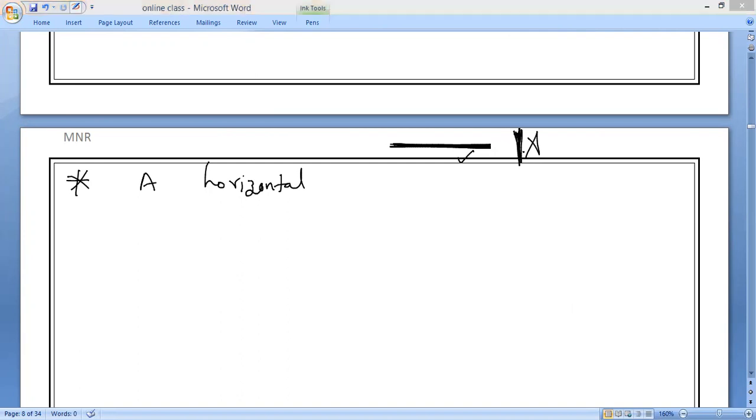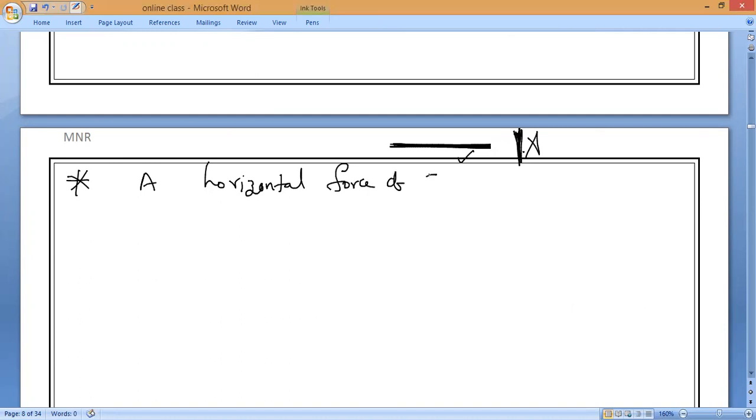A horizontal force of 500 Newton pulls two masses, 10 kg and 20 kg. Pull or push? Pull means front or back? Back. We are trying to pull the two bodies from this side.